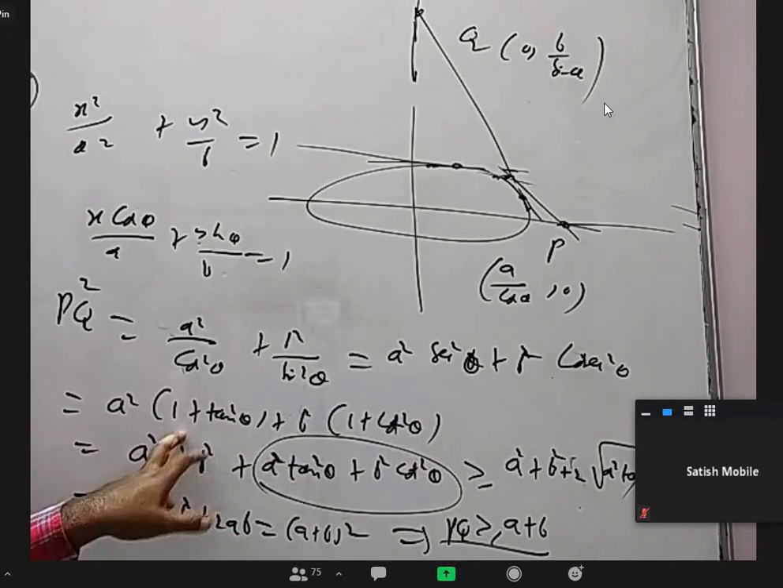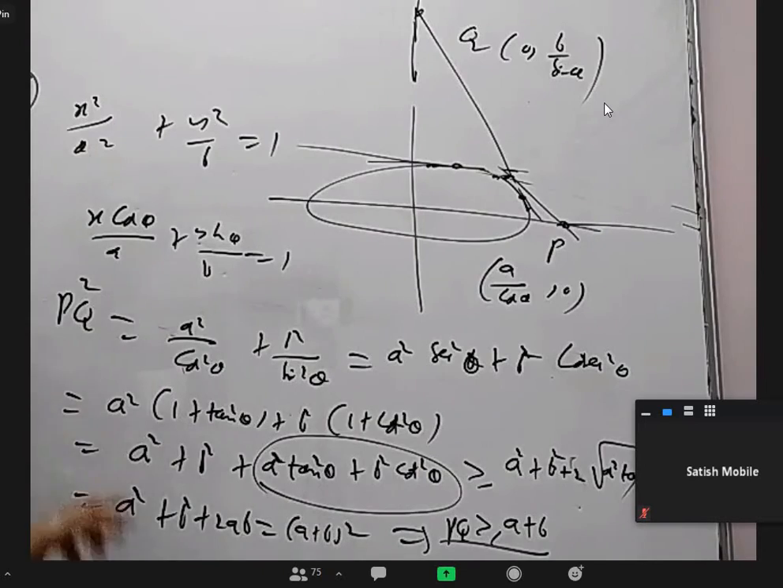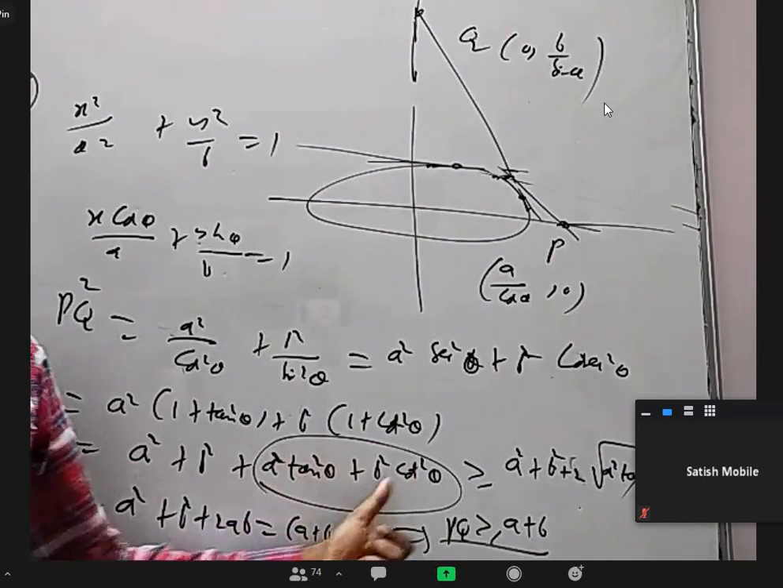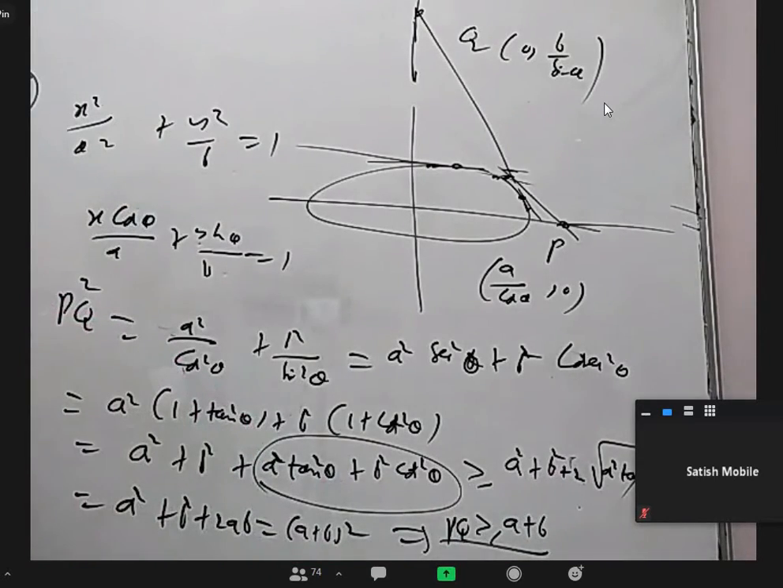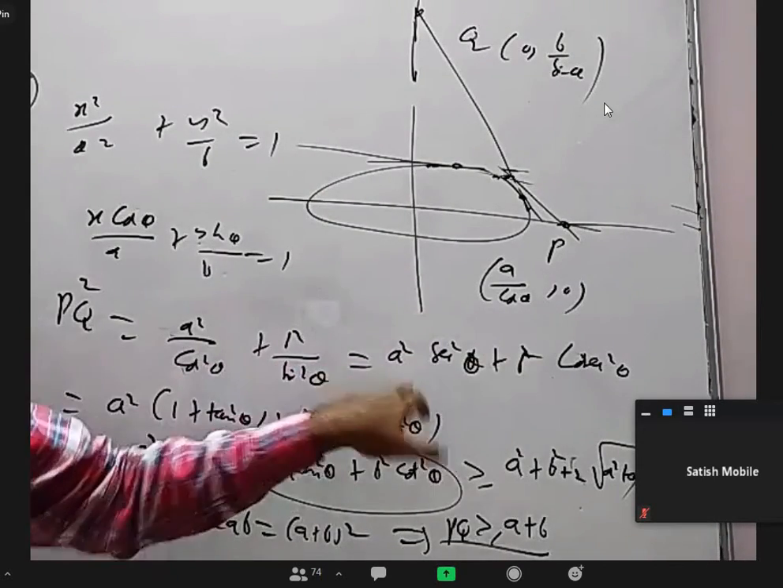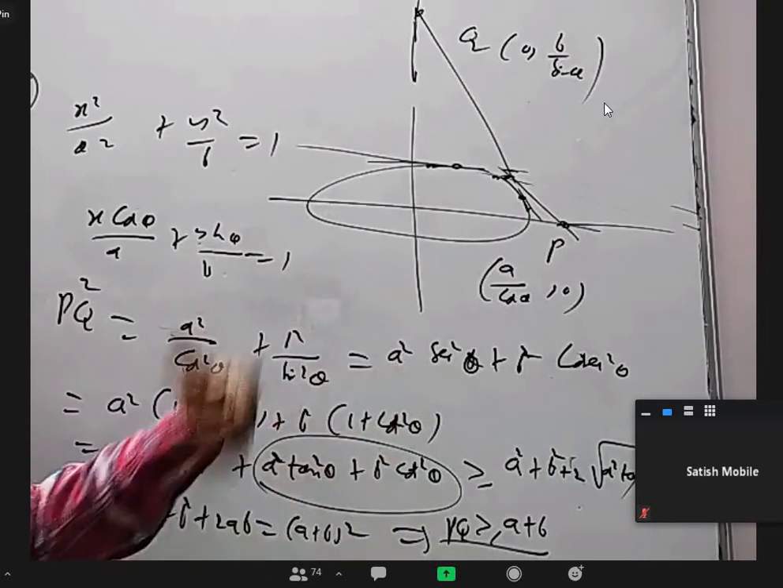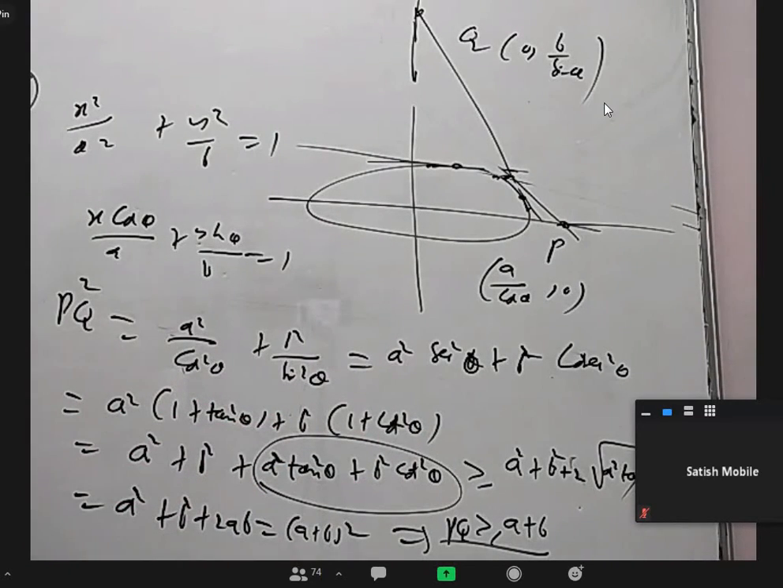So secant square is 1 plus tan square, cosecant square is 1 plus cot square. Take this into this separately. Only for this, a plus b is greater than or equal to 2 root ab, that's the AM-GM inequality, where tan theta got cancelled. I'll get PQ square minimum as a plus b whole square. Somebody can use calculus: find the derivative, find for what theta it is minimum, put that theta back, and we will also get it. Some kind of AM-GM inequality can also be adjusted in some other way.